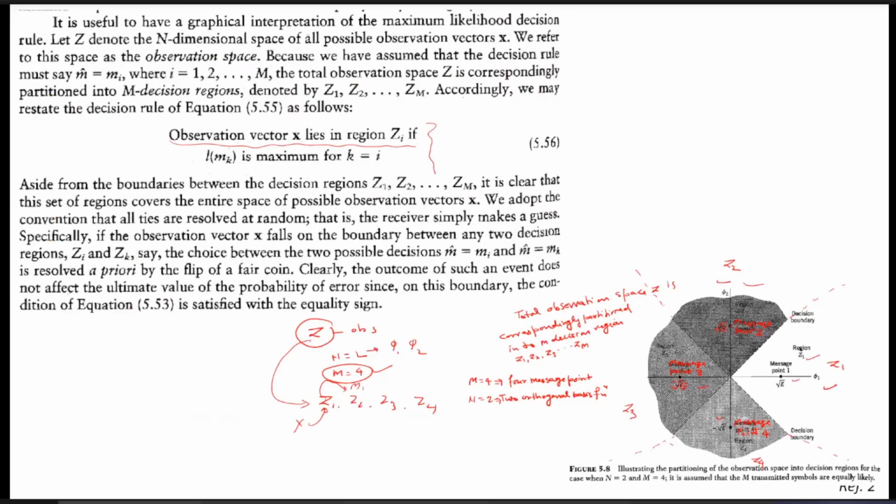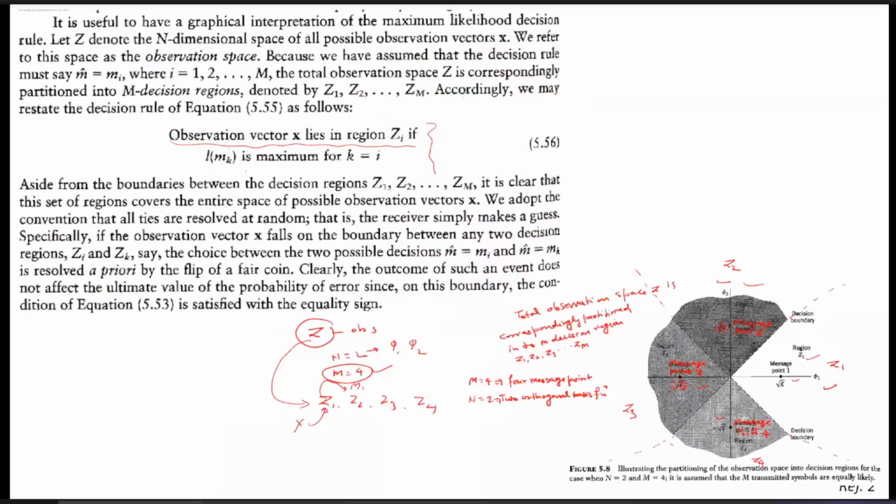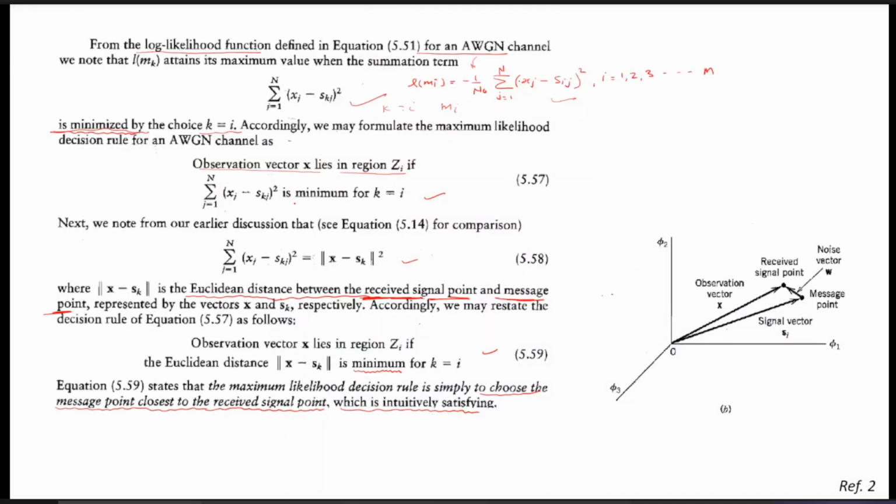Hence, graphically, we can say that the observation vector x lies in the region Z_i if l(m_k) is maximum, or we can say if this factor is minimum for k equals i. And this, since we know, is nothing but the summation of (x_j minus s_kj) whole square. This we have already calculated. It is nothing but the length.